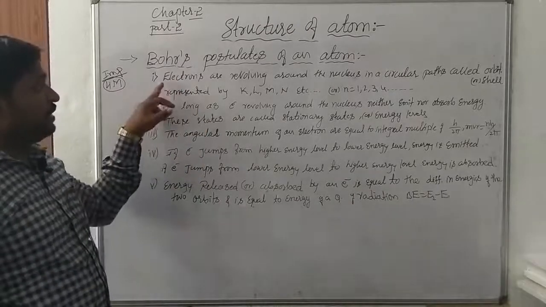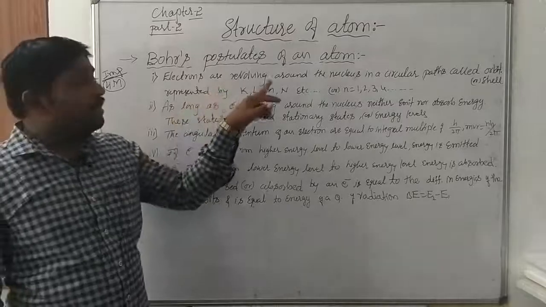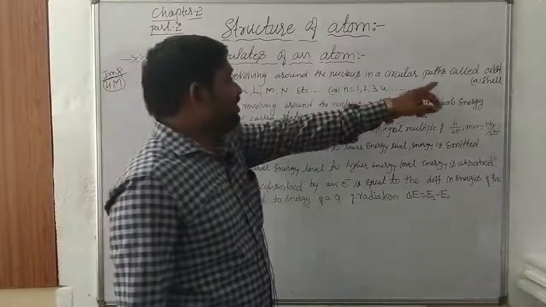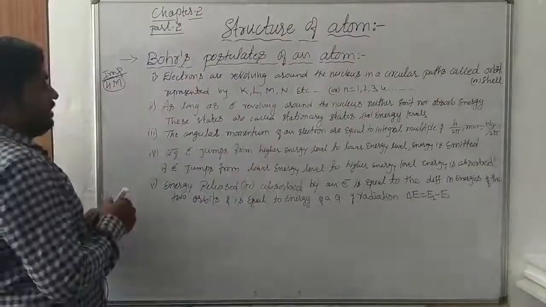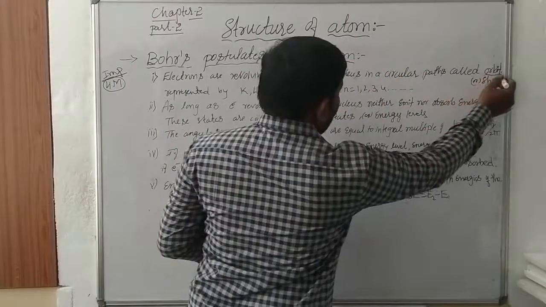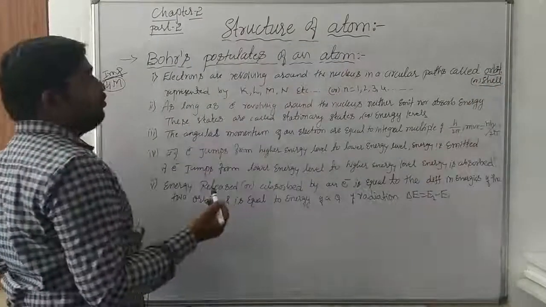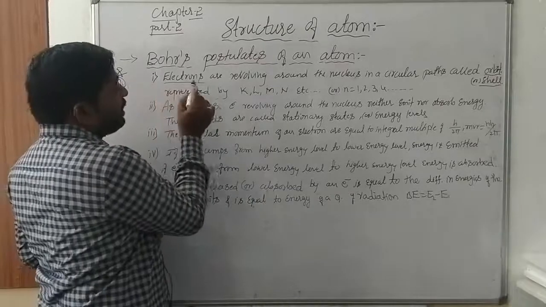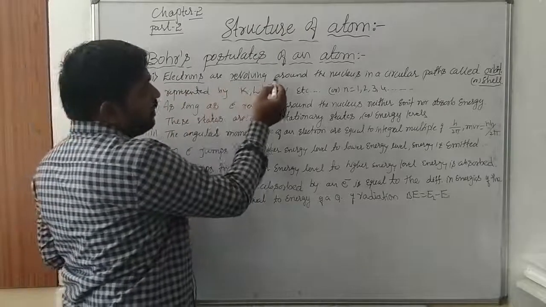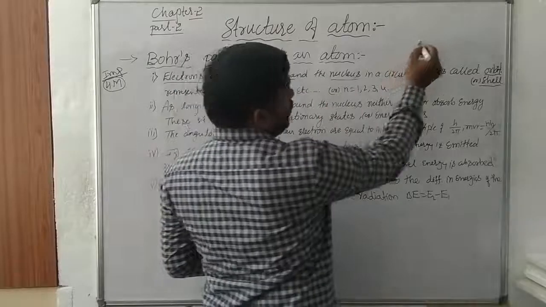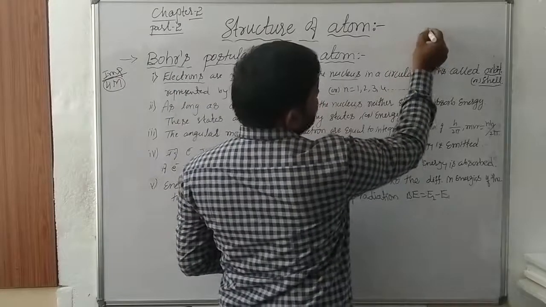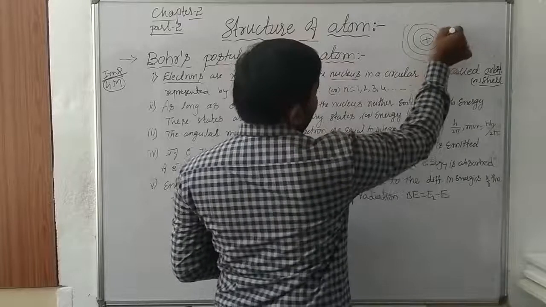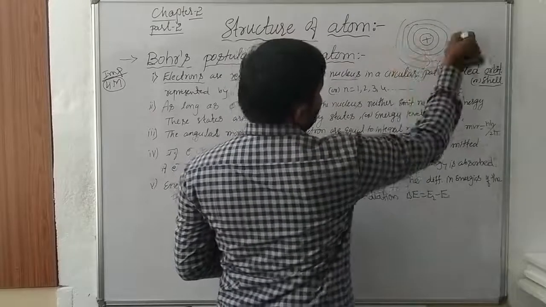The first point: the electrons are revolving around the nucleus in a circular path called an orbit. So here, orbit or shell. What do you mean by orbit or shell? Read the point: electrons are revolving around the nucleus. So here there is a nucleus, and around that nucleus there are a number of orbits. These are the number of orbits surrounding the nucleus.